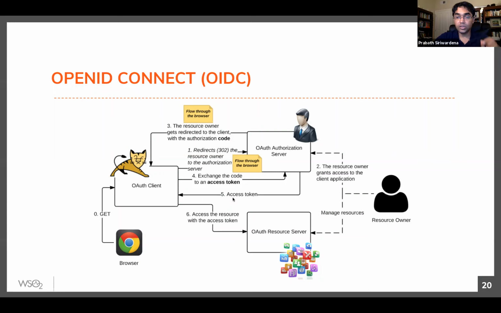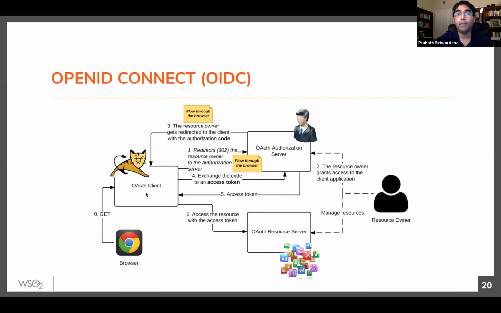So there's a major difference between an ID token and an access token. Practically you can do anything, but by design, the audience of the access token, whether it's a JWT or not, is the resource server or the APIs. But the audience of the ID token is the client, right?